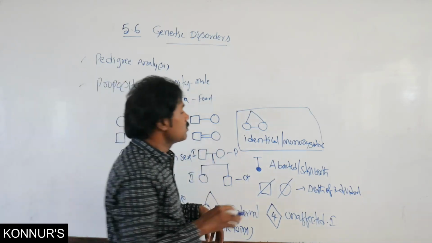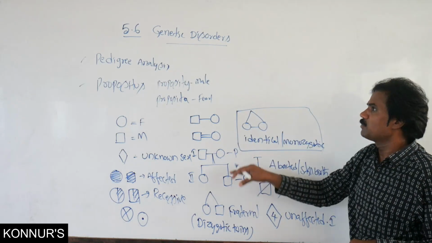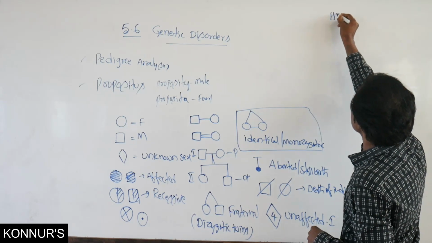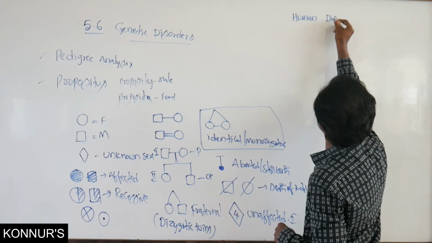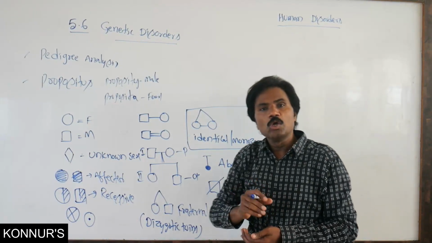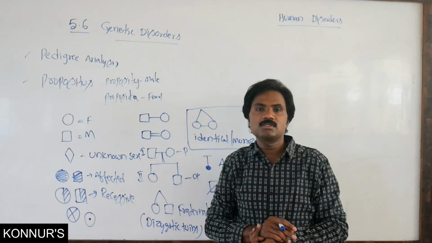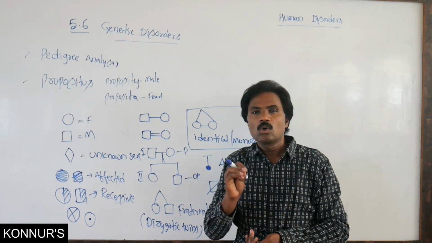With this, one can study what the particular diseases are. In human genetic disorders, two types of disorders are normally observed.